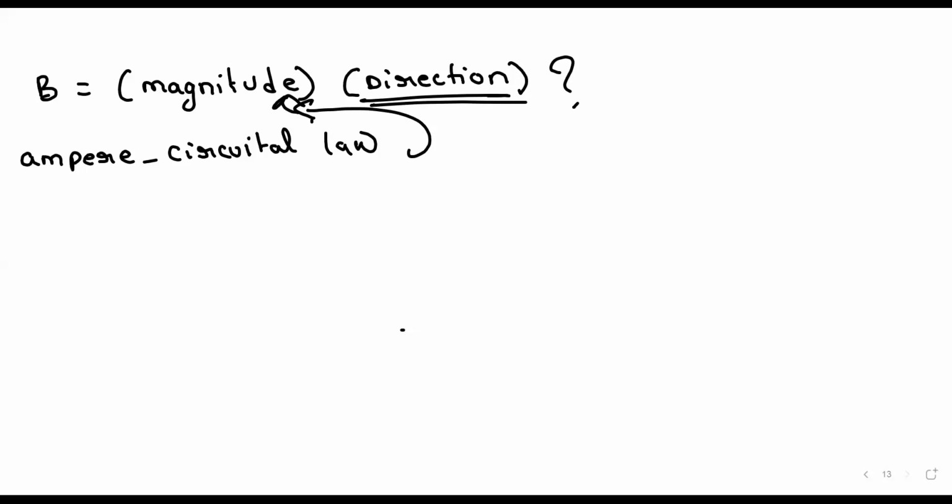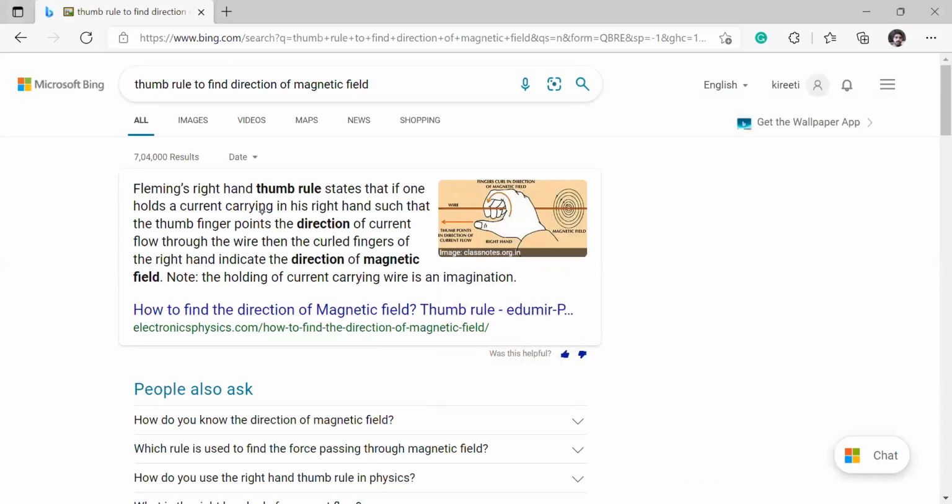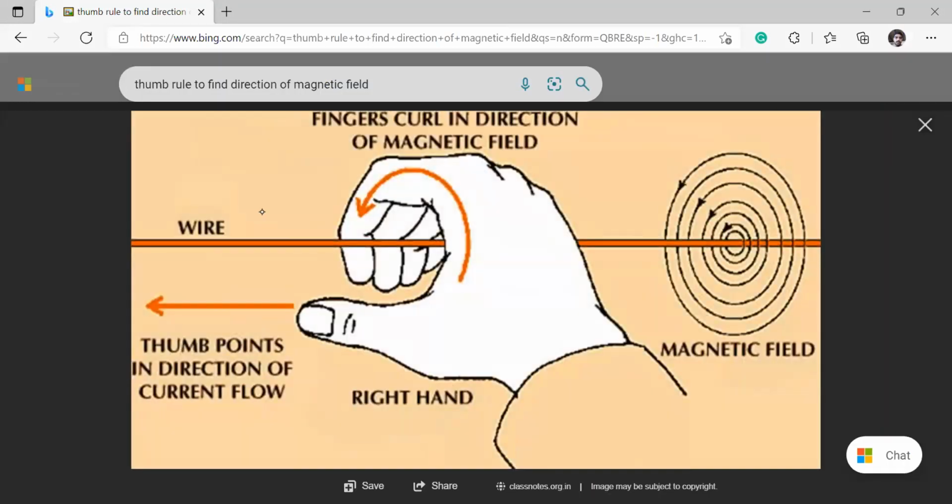All right, are you ready, guys? Can you see the picture? Now look here. You can see the thumb, right? This is called Fleming's right hand thumb rule. What is it called? Right hand thumb rule.